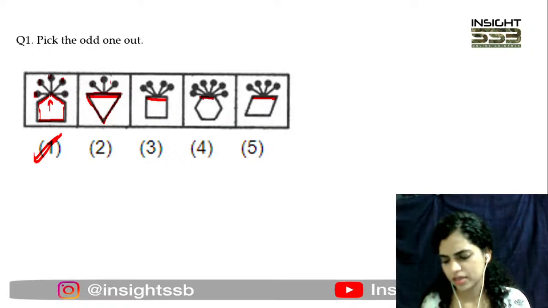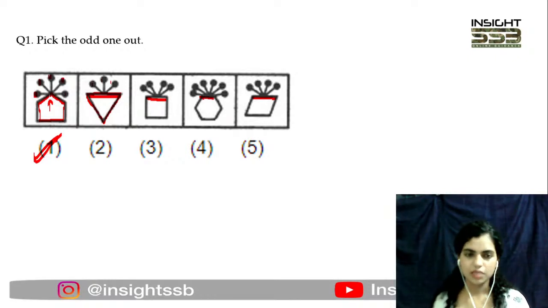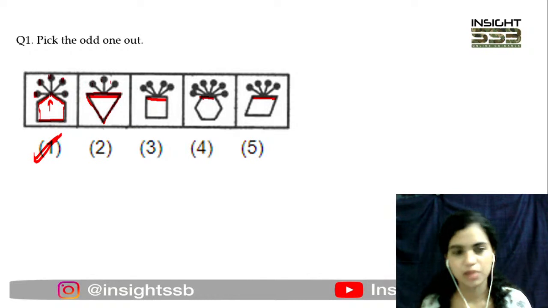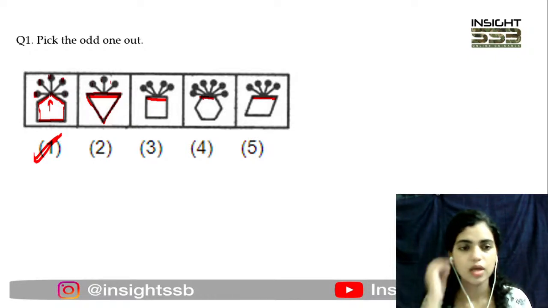Ritik is saying the rest points are on the sides. No, that is not exactly a reason here. Okay Ritik, I told you that in reasoning this can happen: you have multiple reasons coming up for the same type of question. That is why marks go up in reasoning, because in the exam we are confident that our reason is right. But do not make it too complex. It is something very visible, something very obvious. The examiner sets the question on that basis, so you do not need to think too much. Just come up with the obvious logic.